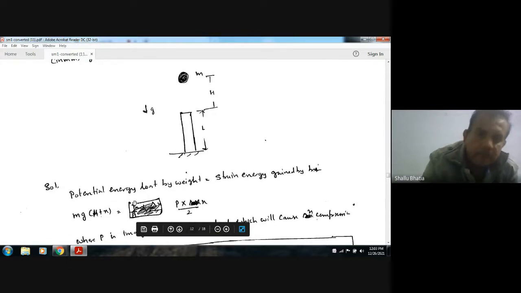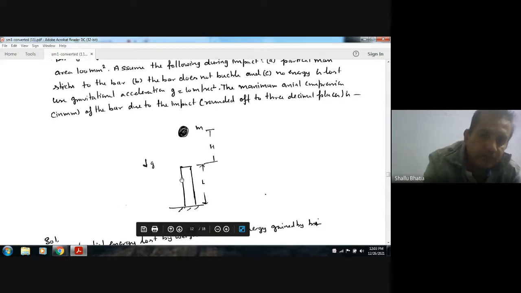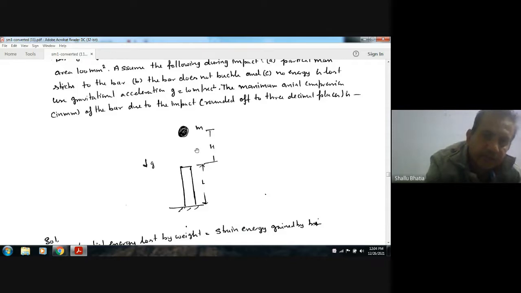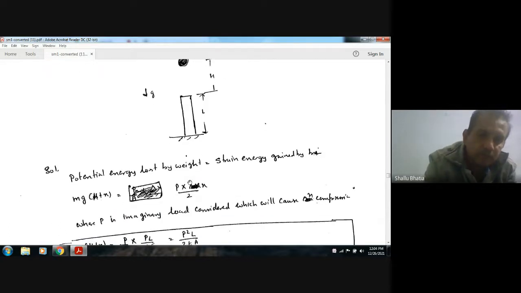Now let x be the compression of the bar, and if we gradually apply a load P on the bar causing the same compression as this falling weight, then the strain energy stored in the bar is P into x by 2. Here P is the imaginary load which is acting gradually to cause compression x.